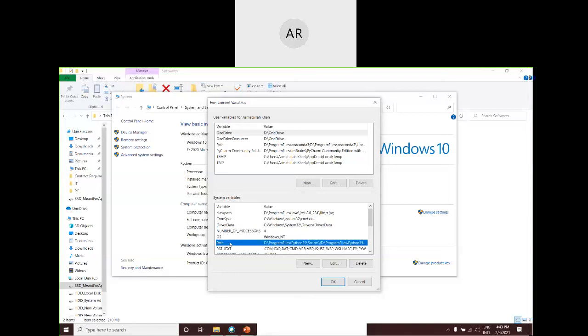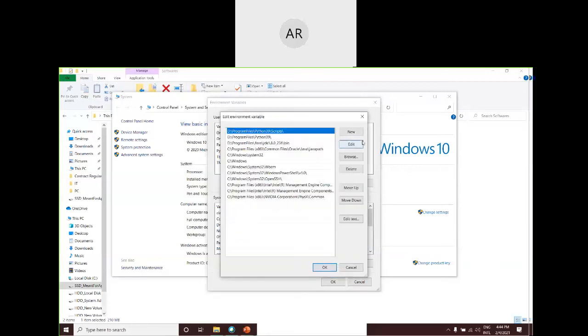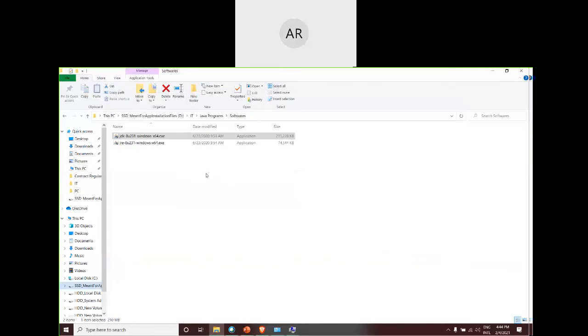Okay, this variable will already be present on your system. What you need to do is click on that variable, click on edit. Once you have clicked on edit, you have to go for new. It will take you to this particular position. And now concentrate well. I'm going back to the directory where I have installed my Java.